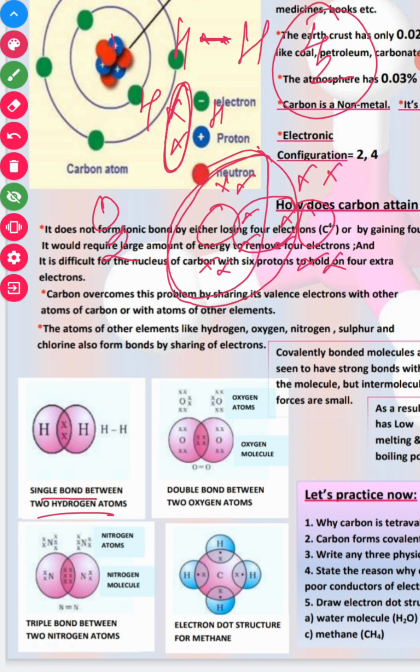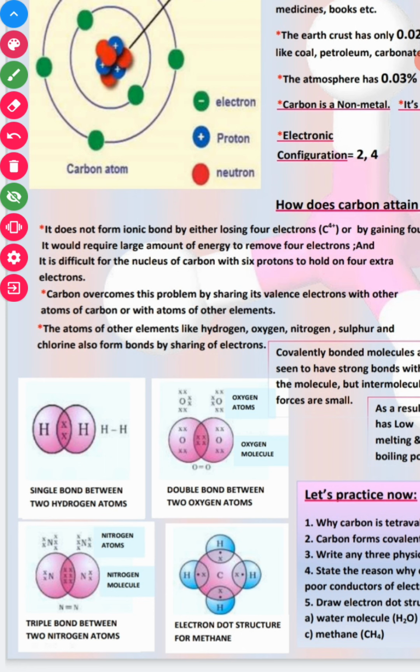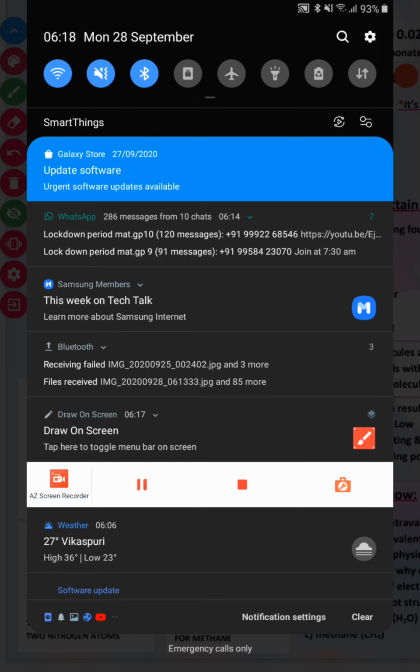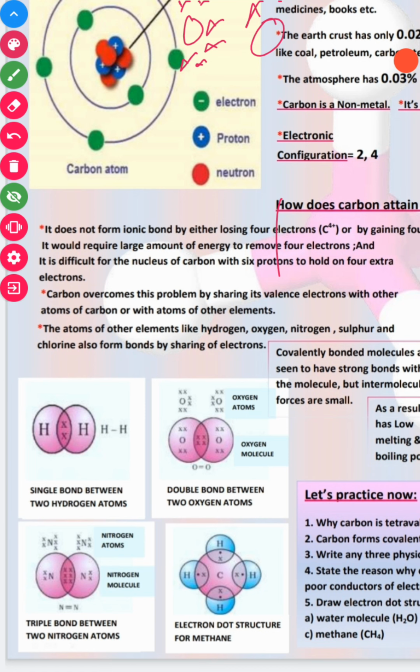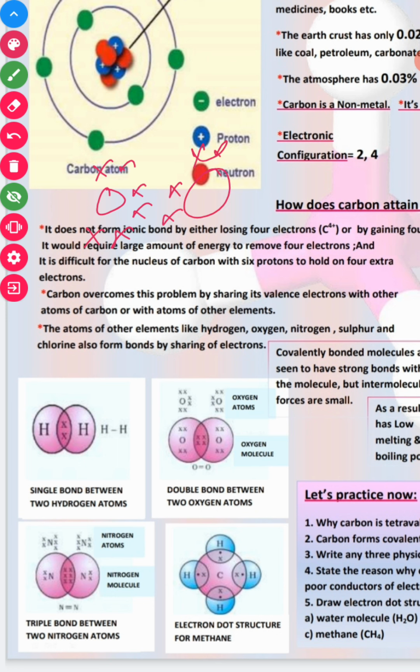I'll do it again for you. We have oxygen with 6 electrons in the outermost shell. Each oxygen atom will form 8 electrons by sharing, like this. So we have a double bond between the oxygen atoms.